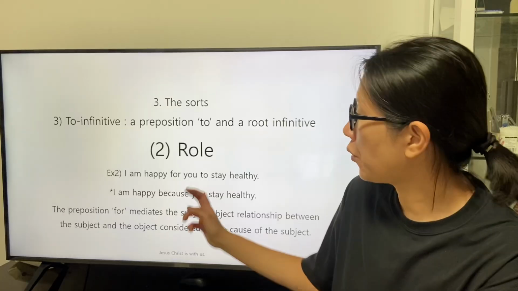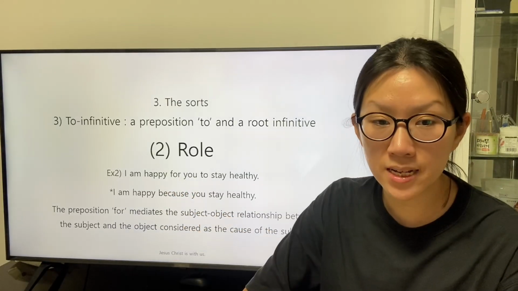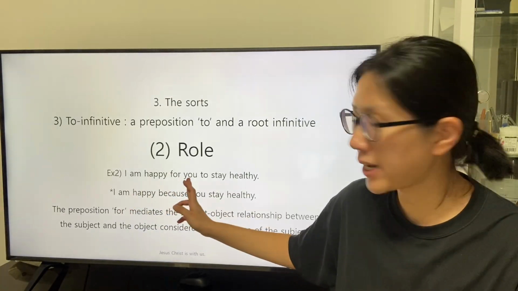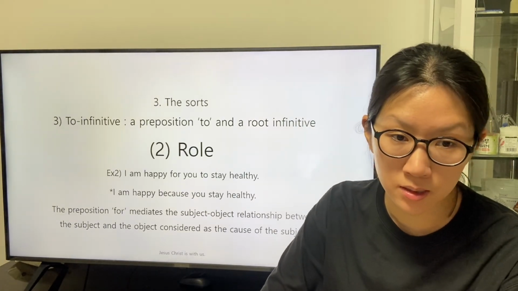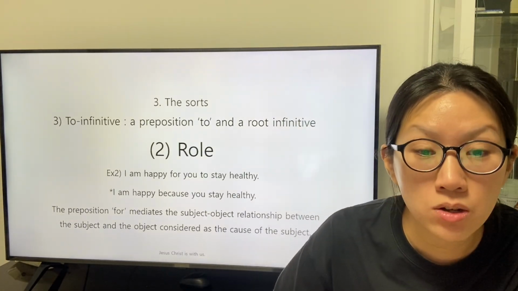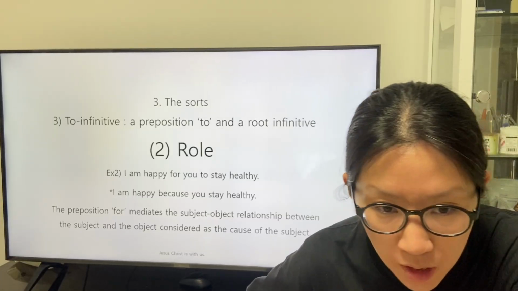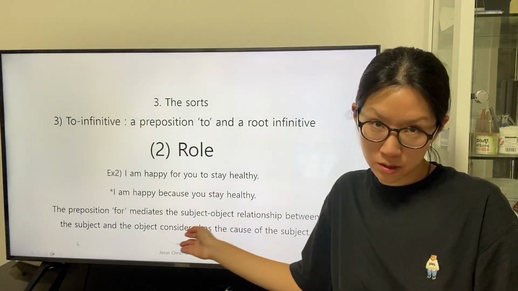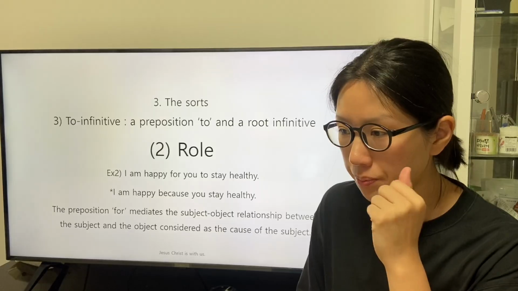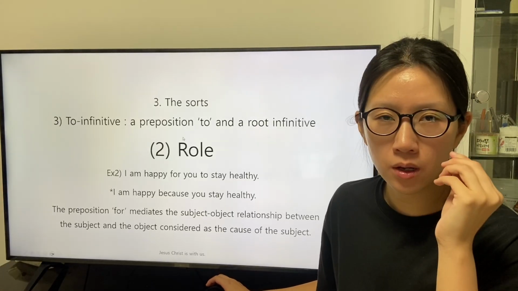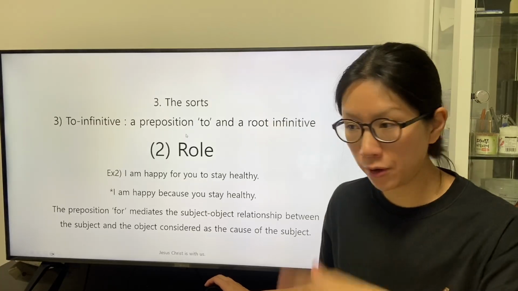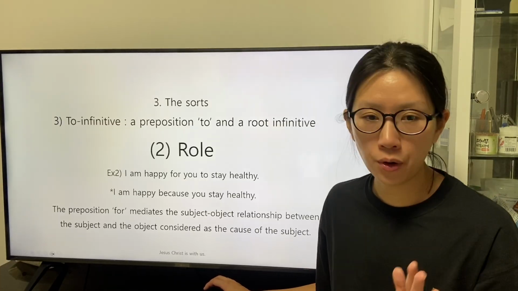The preposition for mediates the subject-object relationship between the subject and the object considered as the cause of the subject. This page is about the description for the definition for the brief introduction for the preposition for.